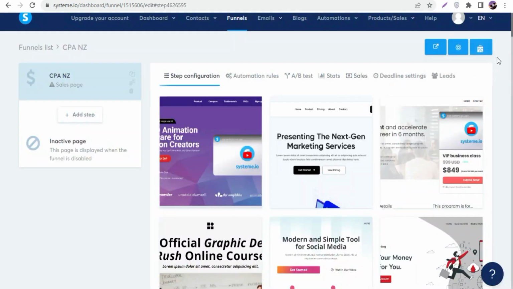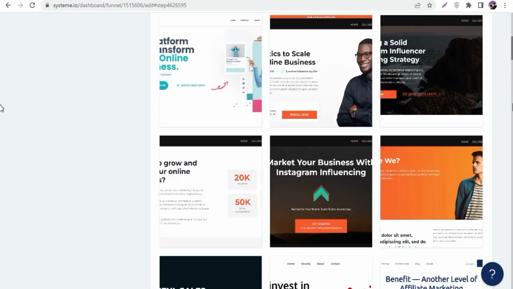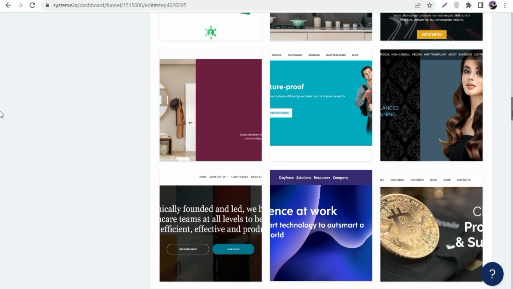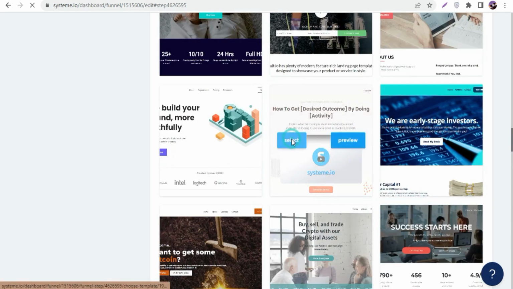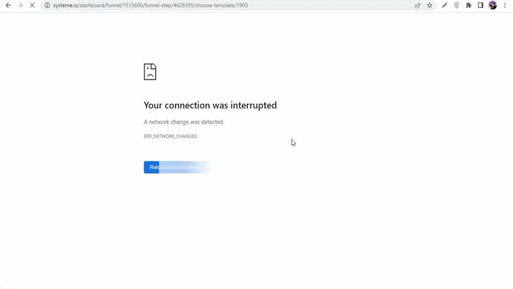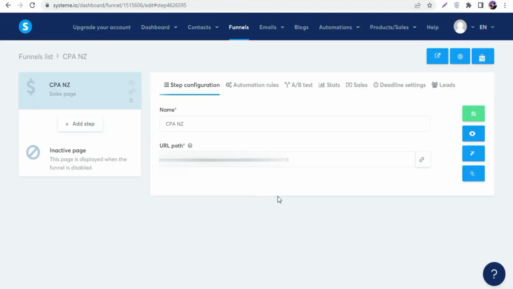Now you can see a lot of templates pop up. You literally select any template. I told you a lot of the time, we're gonna select any template, delete every single thing from that template, and build our landing page from scratch. We're gonna delete all the elements from that landing page, and build our landing page from scratch.